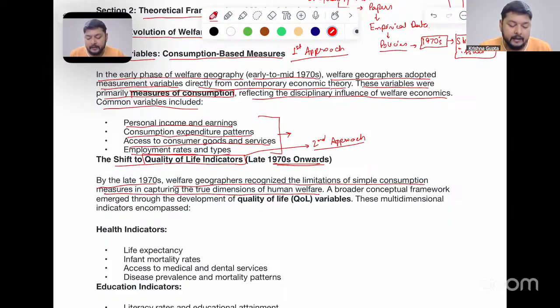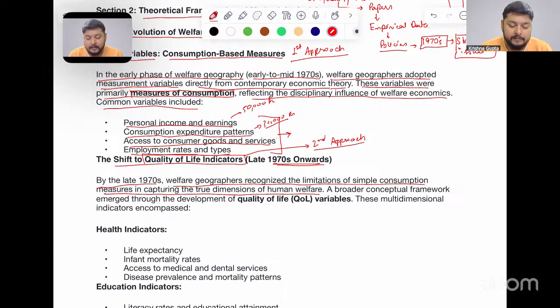Now, if I look at my consumption expenditure pattern, I'm making an expenditure of around 30,000 rupees. So here I see that I'm able to earn something and I'm able to spend something.